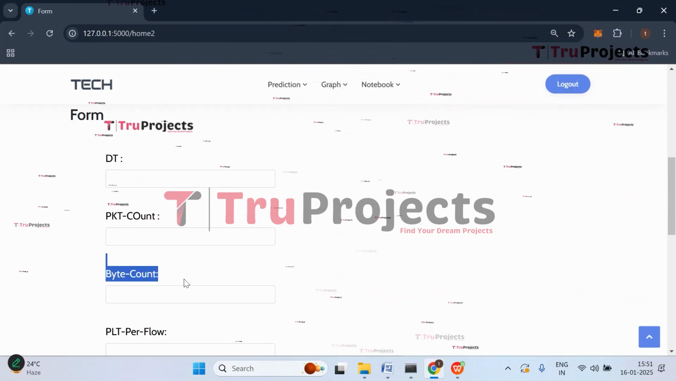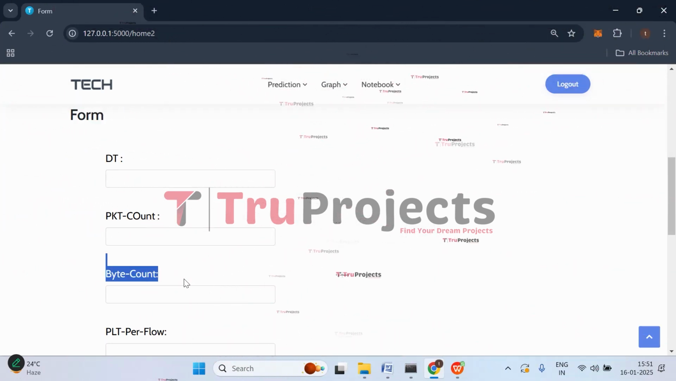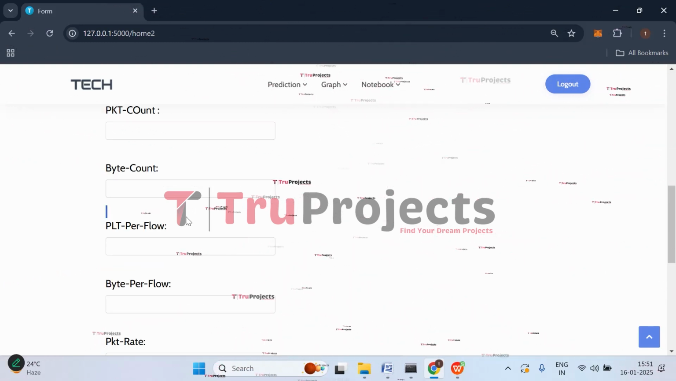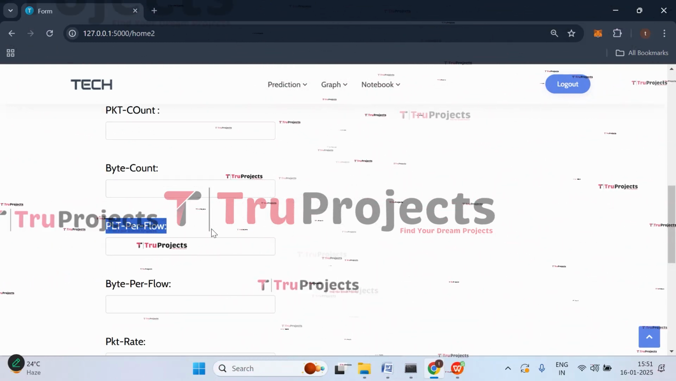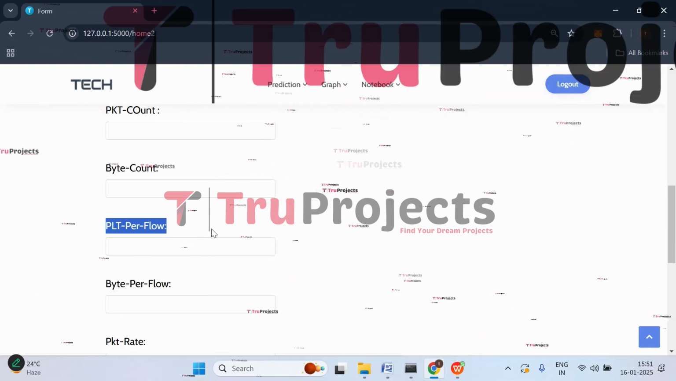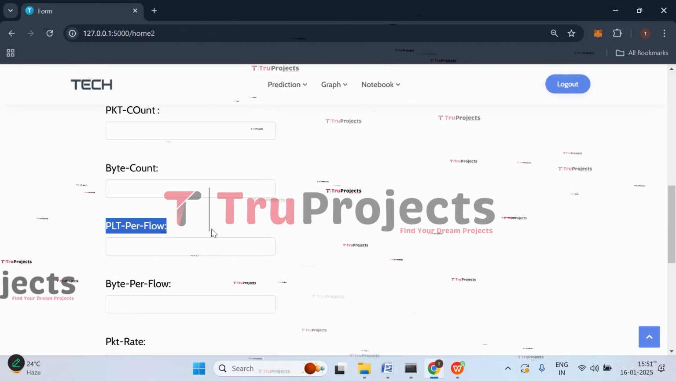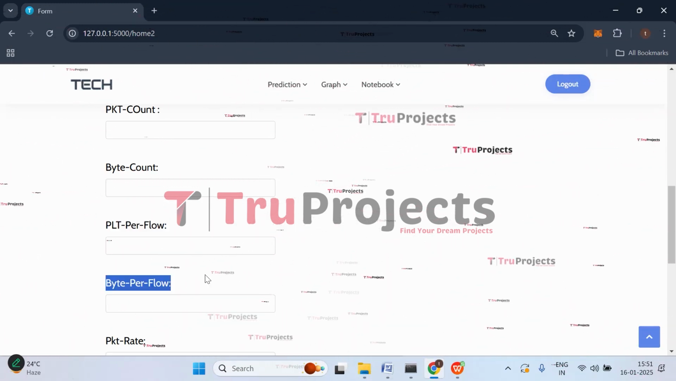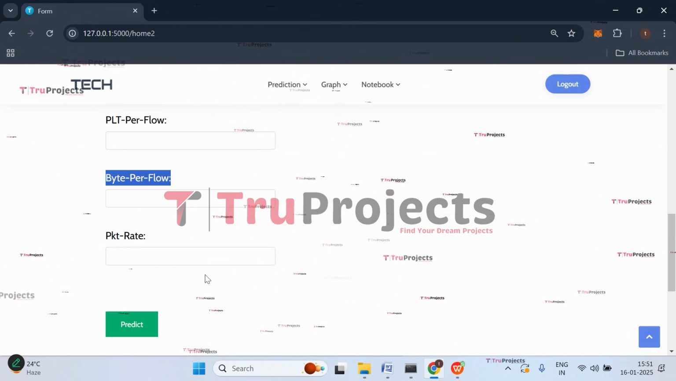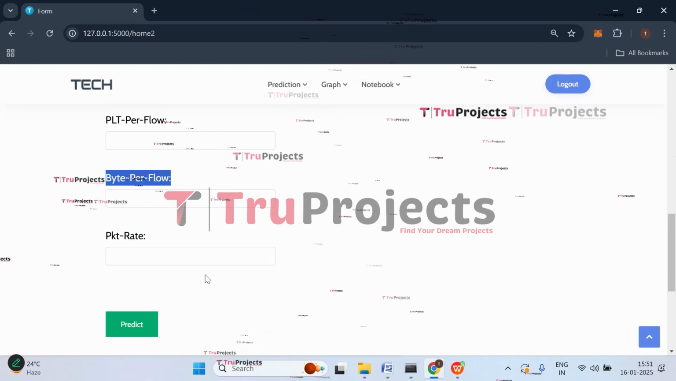Then we have byte count. It is the total number of bytes transmitted in the network flow, including headers and payloads. Reflects the overall data volume exchanged. Then we have PLT per flow, that is packet length total per flow. It is the sum of lengths of all packets in a single flow. It measures the cumulative data size exchanged during the flow. Then we have byte per flow. It is the average number of bytes transmitted per flow. It provides a normalized view of the data volume in relation to the number of flows.